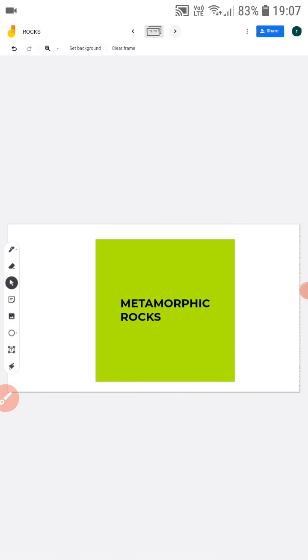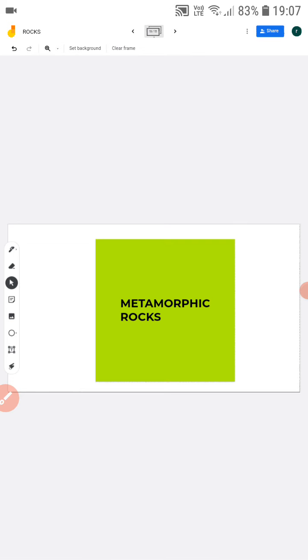Okay, then comes metamorphic. These rocks are formed due to changes in their chemical composition or changes in their minerals. These changes in rocks occur due to the process of excessive heat or pressure on the rocks.